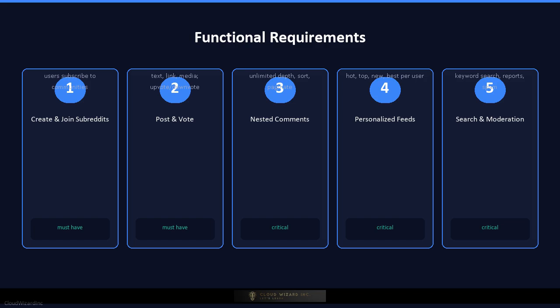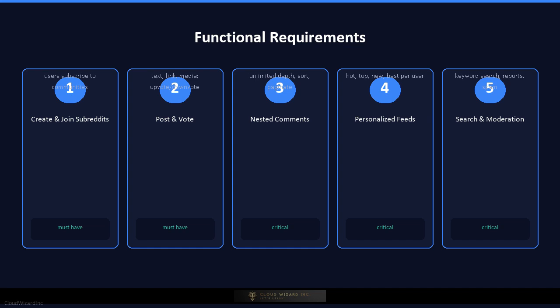Let's walk through the functional requirements. First, users must be able to create accounts, subscribe to subreddits, and manage profiles. Second, users must be able to create posts, which can be text, links, images, or videos, and organize them into subreddits.